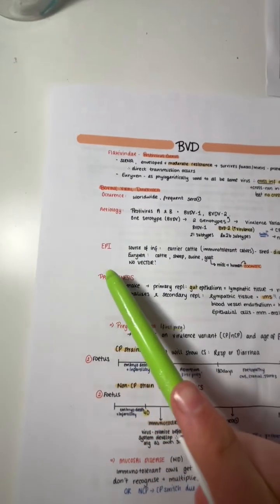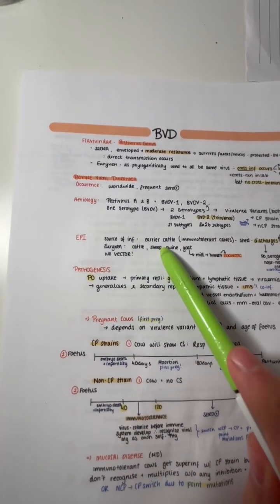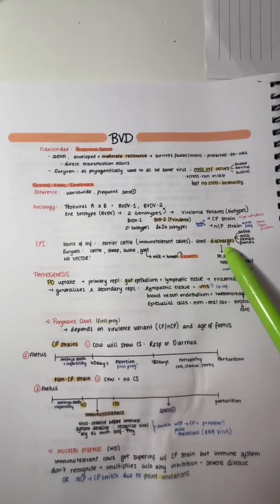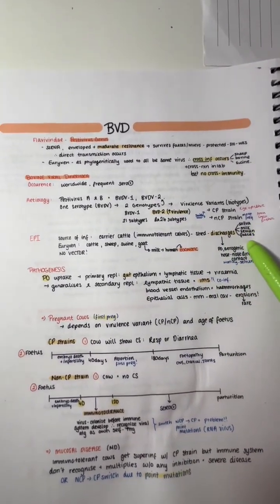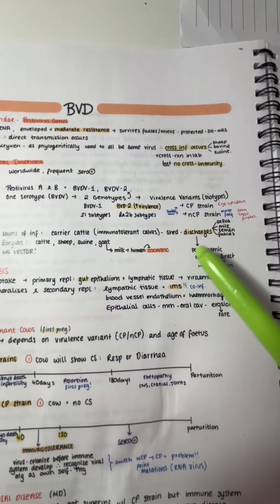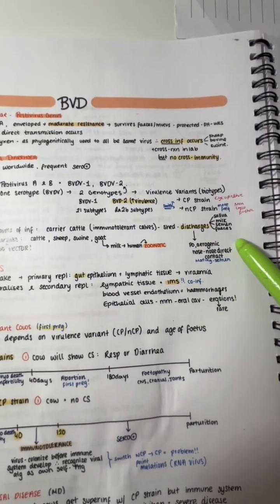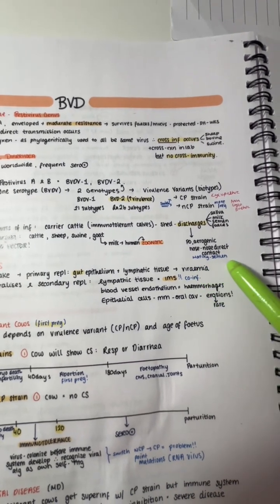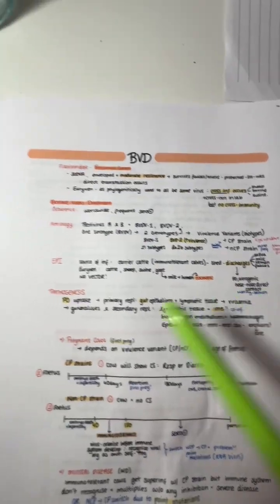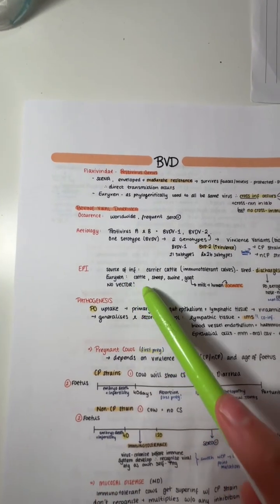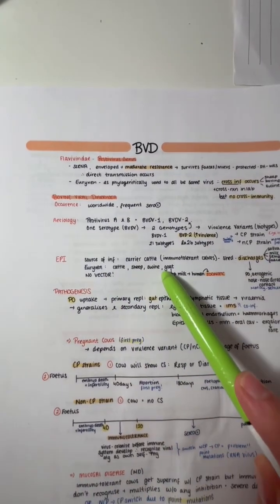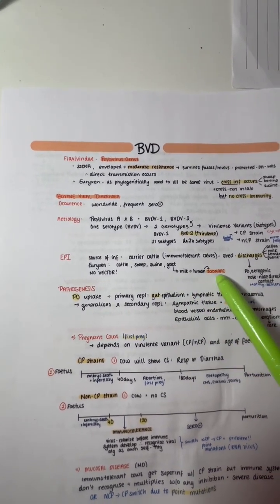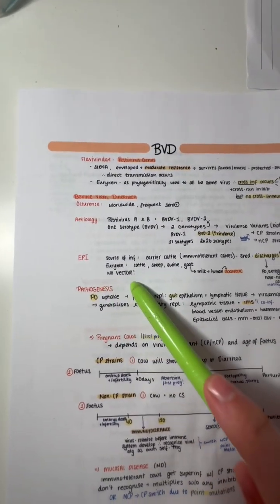For the etiology, the source of the infection are carrier cattle, so immunotolerant calves. The virus is shed in the discharges, saliva, milk, semen and feces. These discharges can enter the body orally, aerogenically in the nose, and through direct contact through mating in the semen. They're a Eurixin virus, so they affect cattle, sheep, swine, goats. And the goat milk can transmit the virus to humans. It's a zoonotic infection. There is no vector.